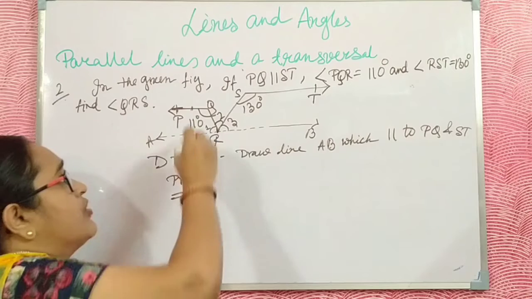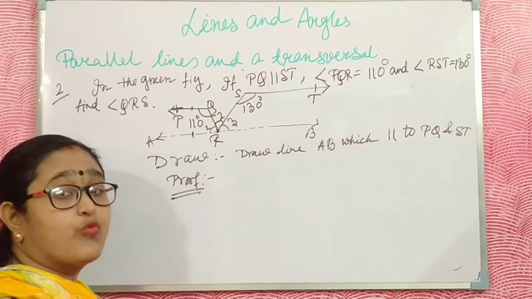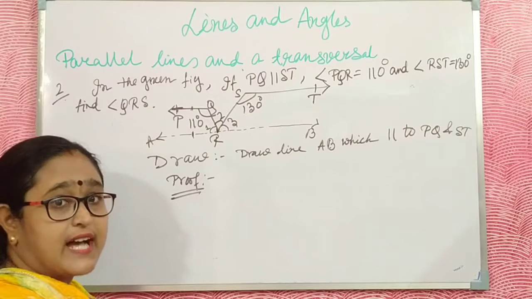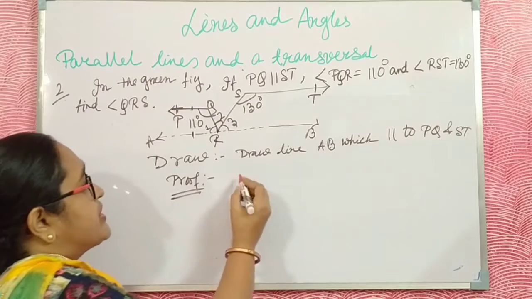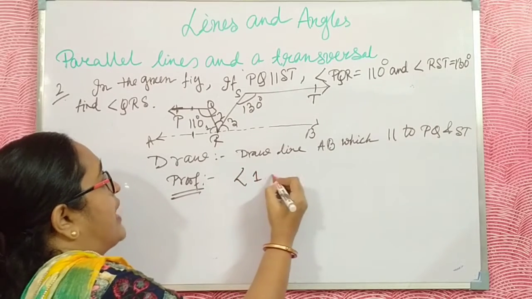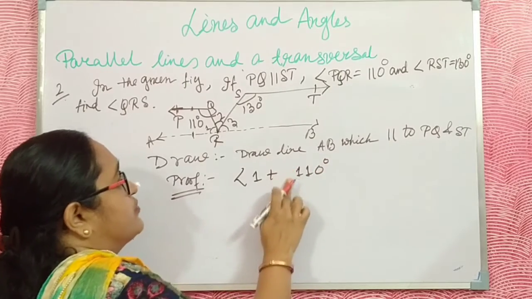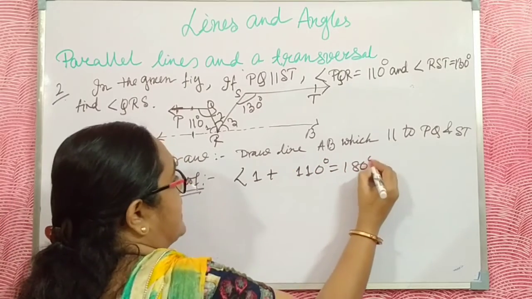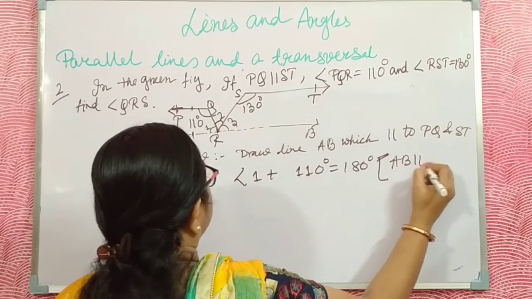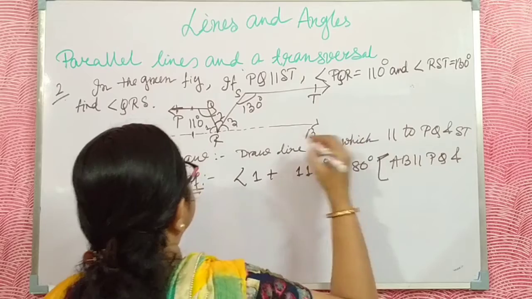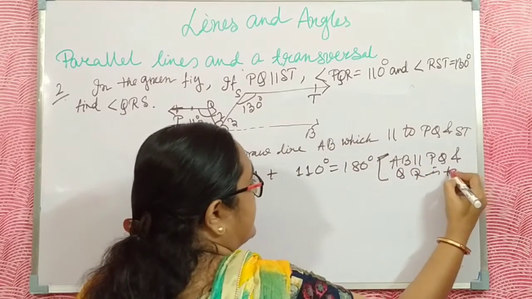Look, this angle 110 plus angle 1 is 180 degrees, because these two angles are interior angles. I previously discussed the interior angle. Then here angle 1 plus 110 degrees is equal to 180 degrees, as AB is parallel to PQ and QR is a transversal.